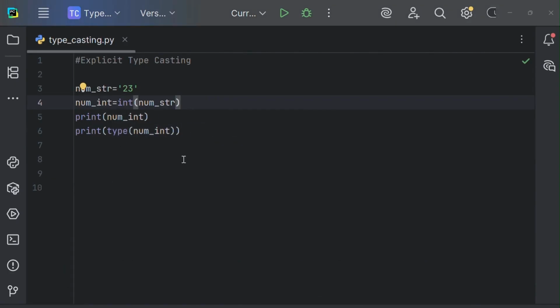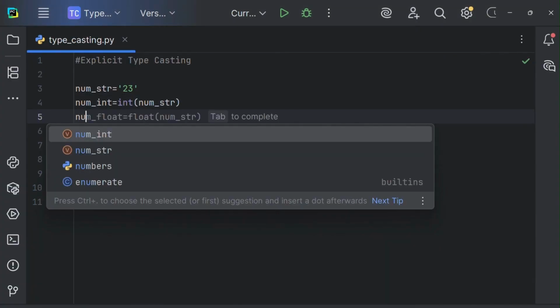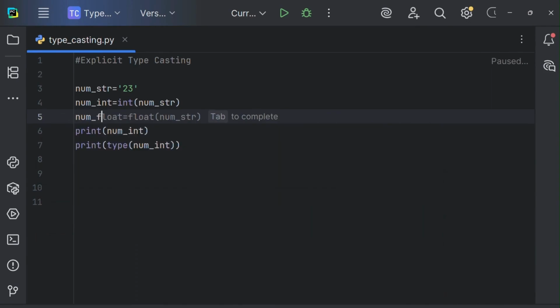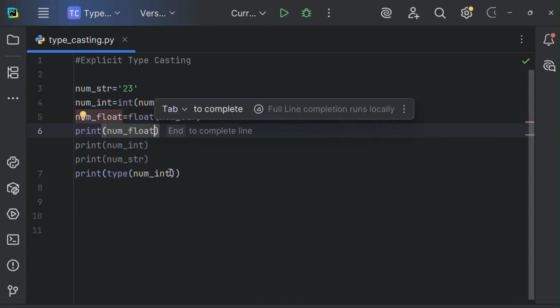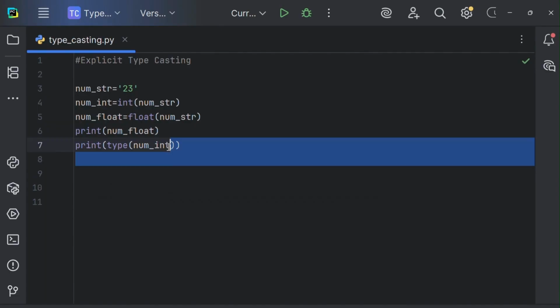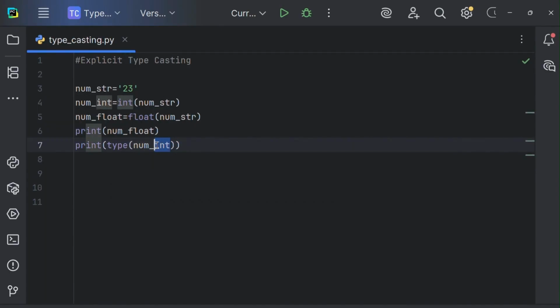Now let me convert this into float here. Let me take one more variable as num underscore float. Then using the float function, I will take num underscore str, that is fine. I will print num underscore float. Let's check the output of that here as well.